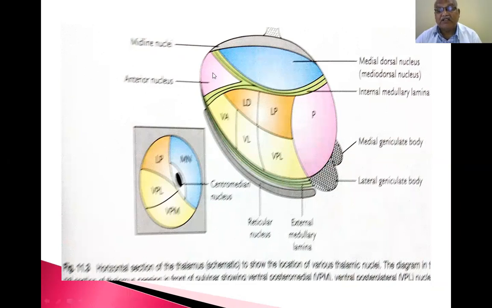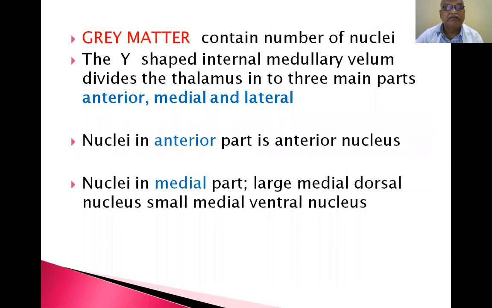So our thalamus is nothing but a mass of gray matter containing only a few white matter fibers, divided into such nuclei. These are all the proper nuclei present in the thalamus. This is white matter, and in this also certain nuclei are present. They are called intralaminar nuclei. According to that, all the nuclei present in the thalamus are divided into specific, non-specific and intralaminar nuclei. Specific thalamic nuclei, non-specific thalamic nuclei and intralaminar nuclei all have afferent connections.